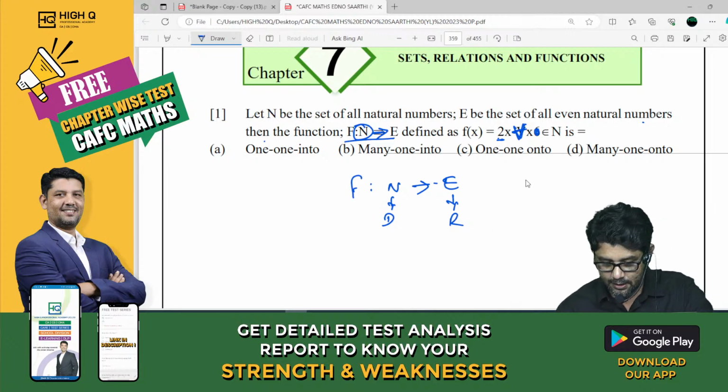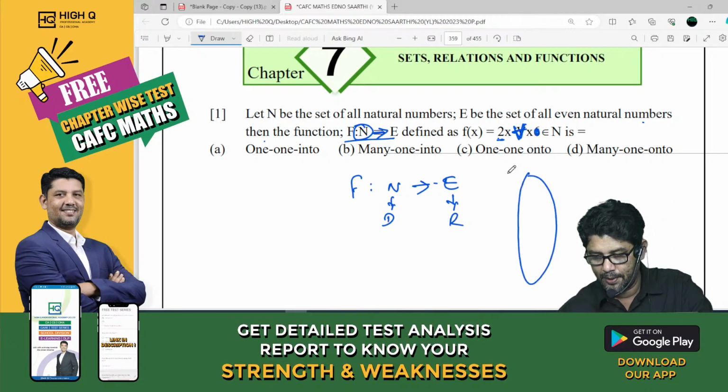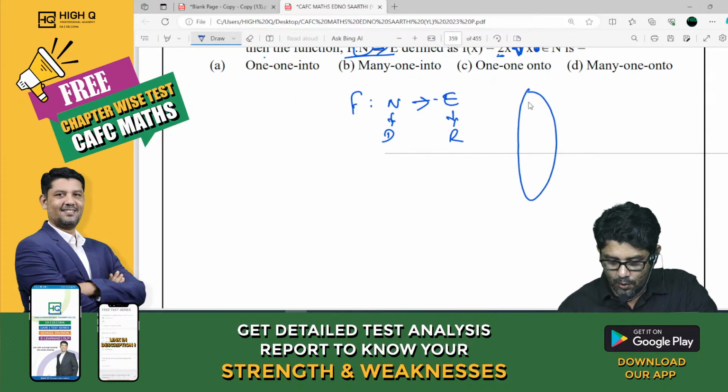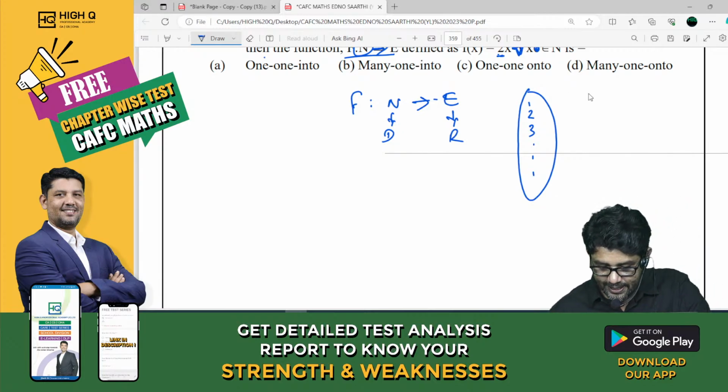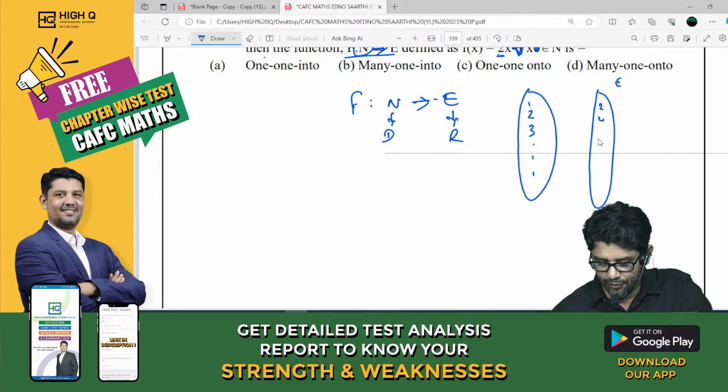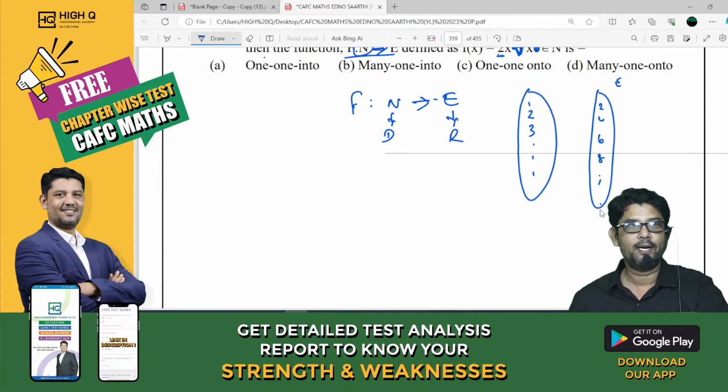Now look at this. What is domain, my dear? It's a natural number. What are they? 1, 2, 3, dot, dot, dot. Fine. What is E? Even natural numbers. 2, 4, 6, 8, dot, dot, dot. Am I right, my dear?